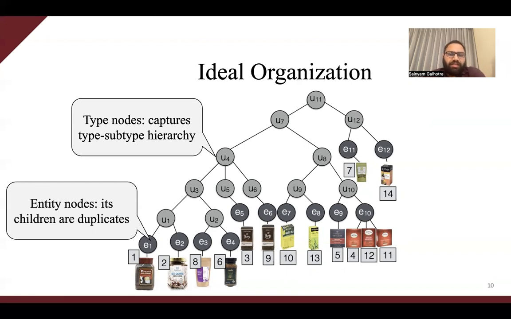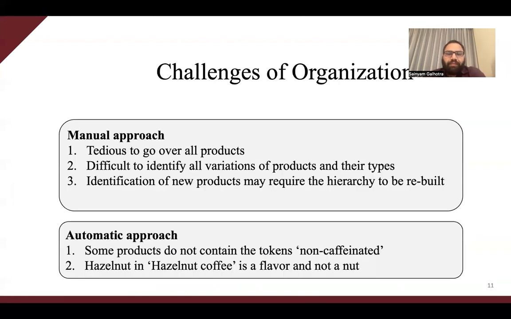Generating this organization of records is quite challenging. If we try to do this manually, we need to go over all products again and again. It requires the individual to keep track of all categories and its variations. In contrast, building an automated approach is also challenging because of the presence of noise and missing information in record descriptions.